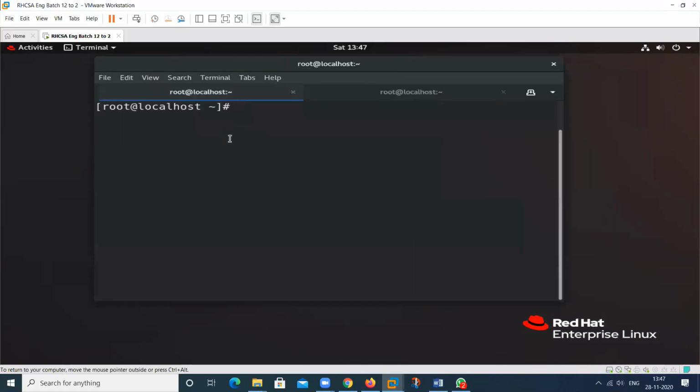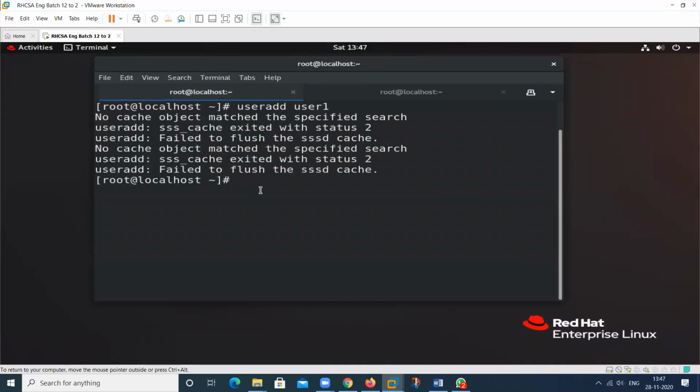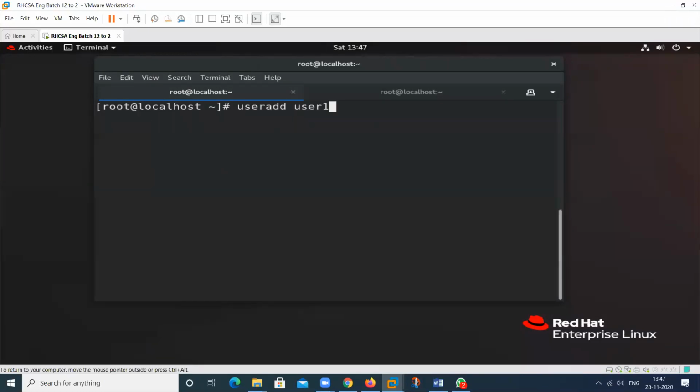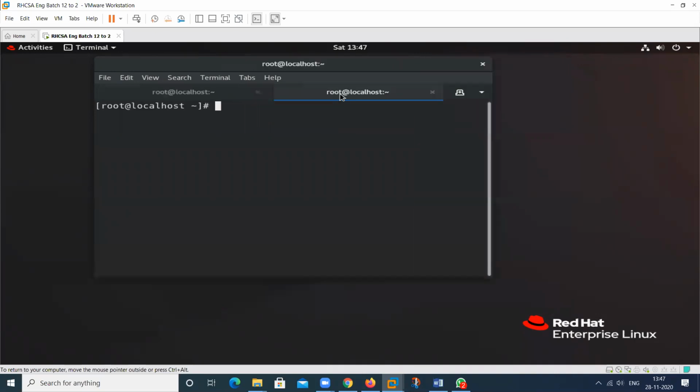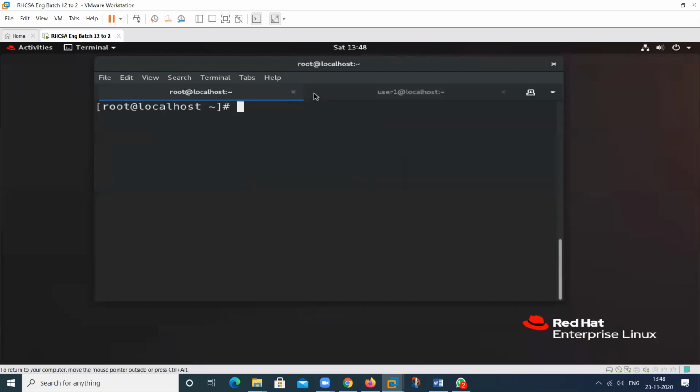Okay, I will create a new user. useradd is the command. I will create a user, user1. Okay, this user will be created. So log in as this particular user. For login, this is the su command, then give the name of the user. See here.